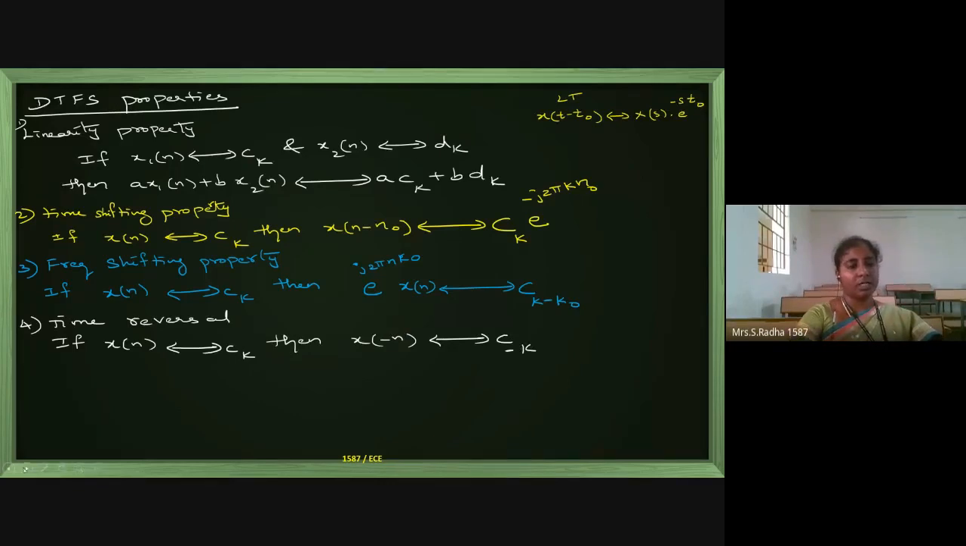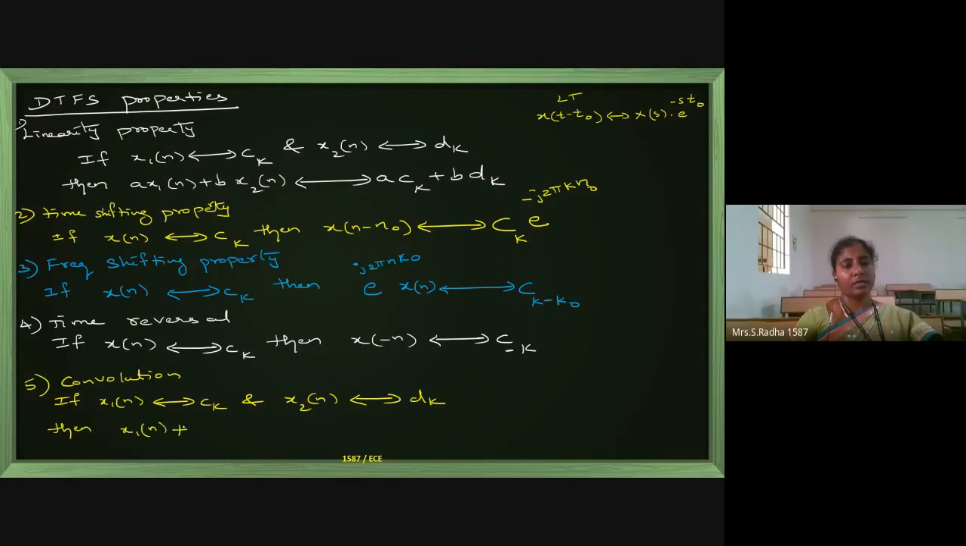And the next property, convolution property. In time domain convolution means in frequency domain it is multiplication. So if we have two signals, x1 of n with DTFS Ck, and x2 of n with DTFS Dk, then if you make convolution in time domain, in frequency domain the respective elements will be multiplied.